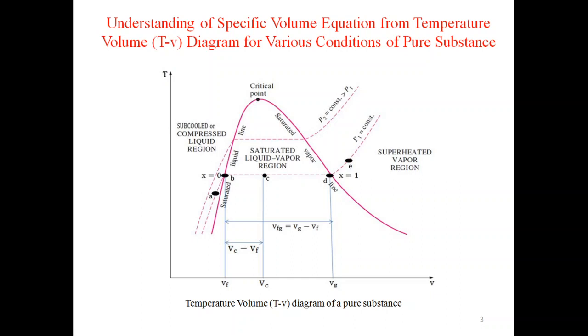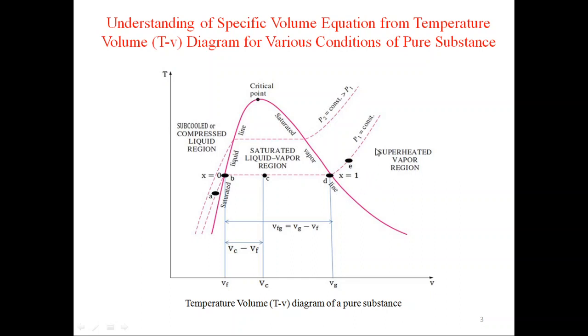First is understanding of specific volume equation from temperature volume TV diagram for various conditions of pure substance. In the TV diagram, temperature is on the y-axis and specific volume is on the x-axis. This is the dome of the temperature volume diagram. Maximum point on the dome is critical point. This side of the dome is saturated liquid line. This side of the dome is saturated vapor line.